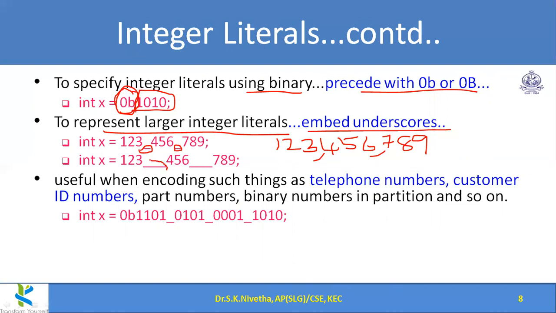And more than one underscore also we can use. Here you could see 2 underscores are used. So that is not at all a problem. More than one underscore also we can use. But the compiler removes the underscore and takes all these as a single number. So this will be useful when we are processing telephone numbers, some customer ID, bigger account numbers and all. To separate multiple parts, we can use underscores. This is for human readability, not for the computer's benefit.